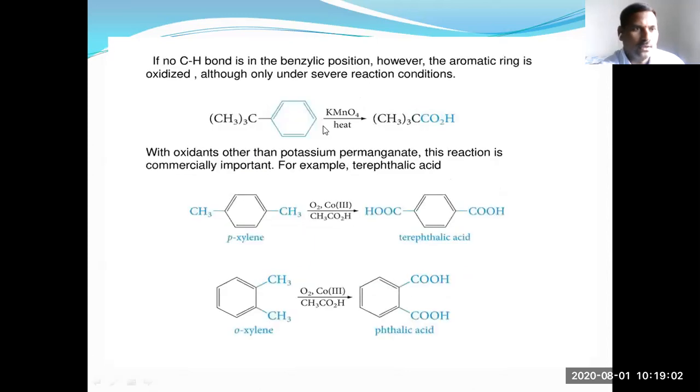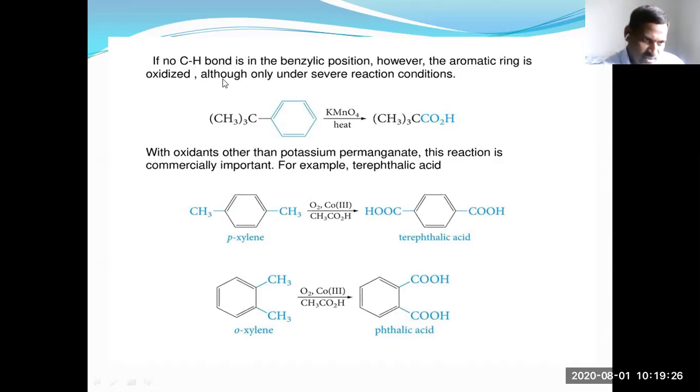Now this is tertiary butyl benzene. In tertiary butyl benzene, there is no benzylic hydrogen. That's why it does not undergo oxidation to benzoic acid.